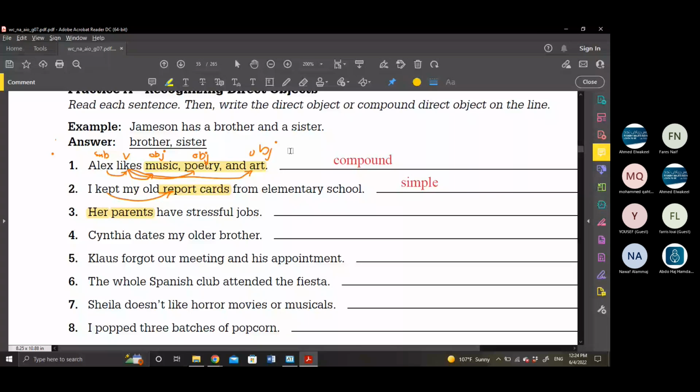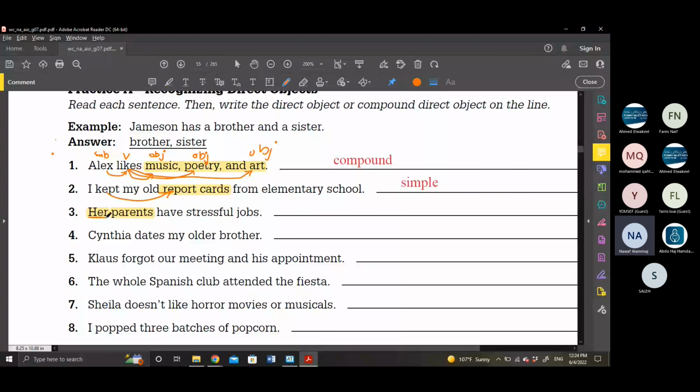For example, when I say my parents, my pen, my book, her parents. So her parents together is the subject. And her alone, if you can recall from the previous term, we said that her is called a possessive pronoun used as an adjective.